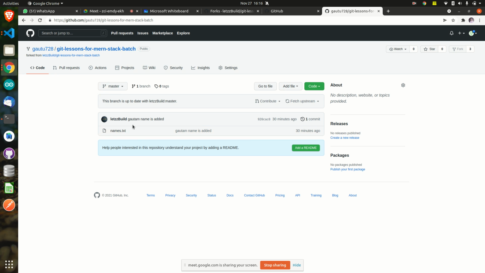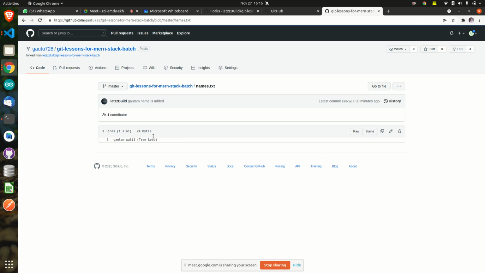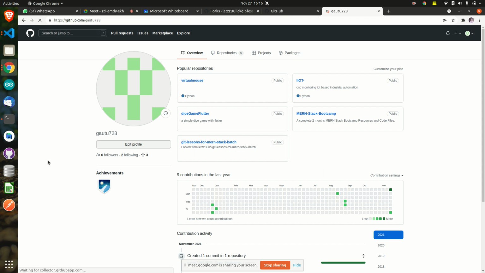On my account, I've got this repository now. See here, same as you all did, right? After forking, you will get a copy of that. If you want to see here, this is my account, and these are some of the repositories on my account. This was not there before. Now it came. Git lessons came now.